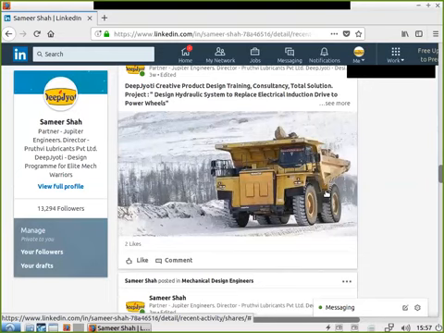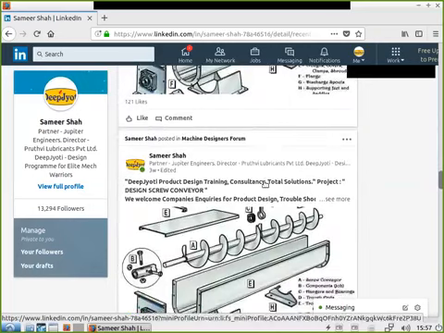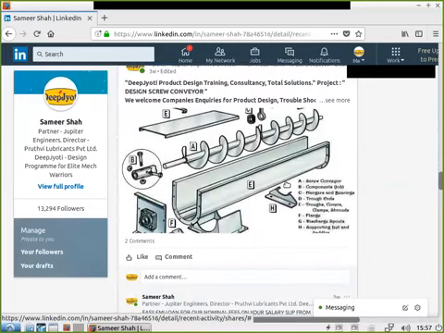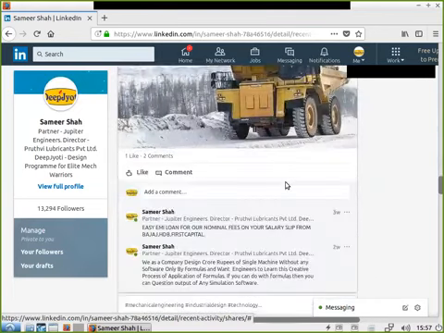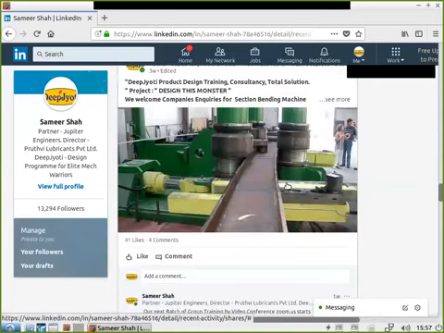We are charging a small fee for this kind of training, 40 hours, but the design fundamentals we share are worth lakhs of rupees for each and every fundamental. I tell you, each and every particular design, this kind of design is charged lakhs of rupees. Very few people in India are capable of designing this kind of machines or multiple designs. And if you want to be a member of this small group of people, then join our training program.